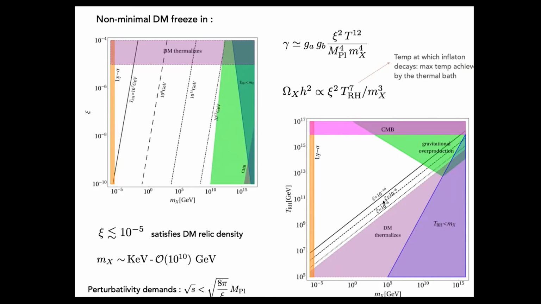Now here, if I can take you to the bottom plot, we have a straight exclusion in this blue line region where TRH is less than mx, so there is not enough temperature to produce the dark matter.